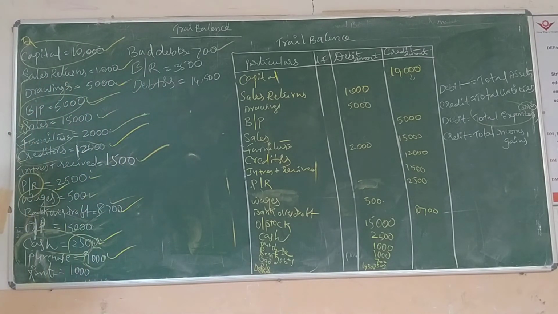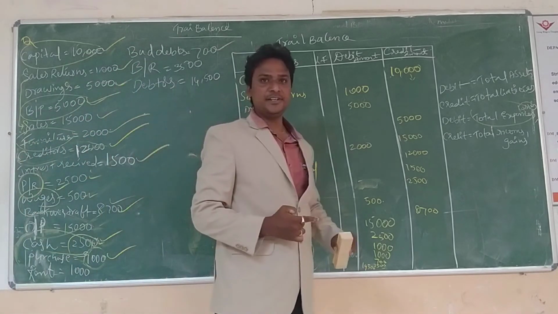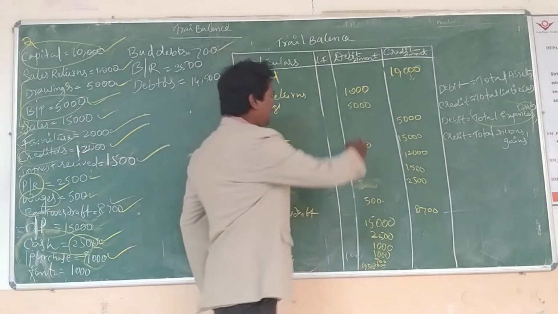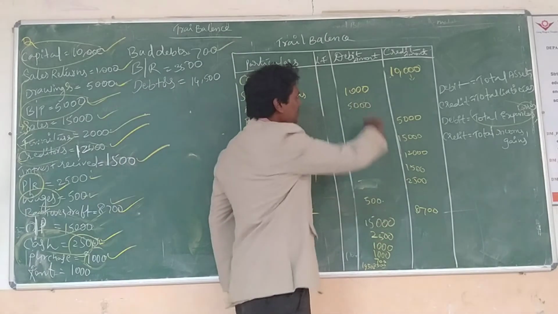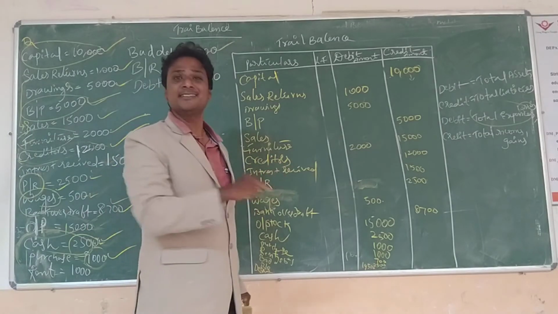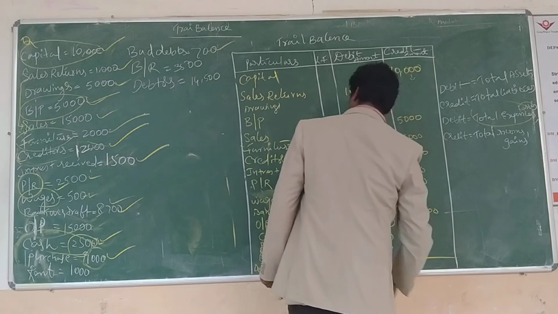Now we are going to check that the debit side and credit side amounts are equal. That is important for the trial balance. Both amounts must be equal. If they are not equal, the answer is wrong. Now we are going to calculate the amounts.